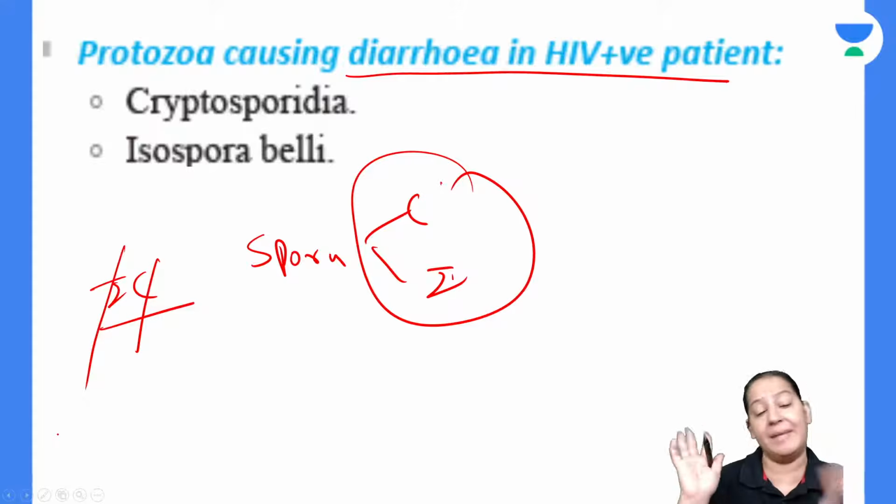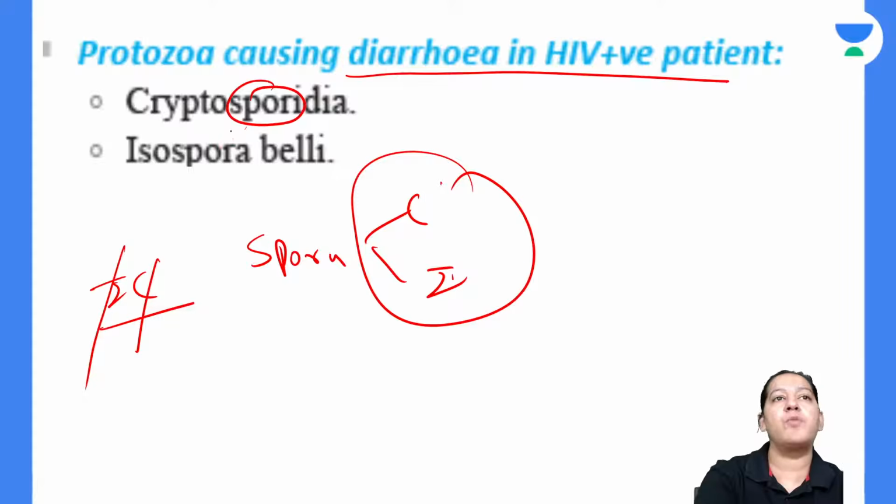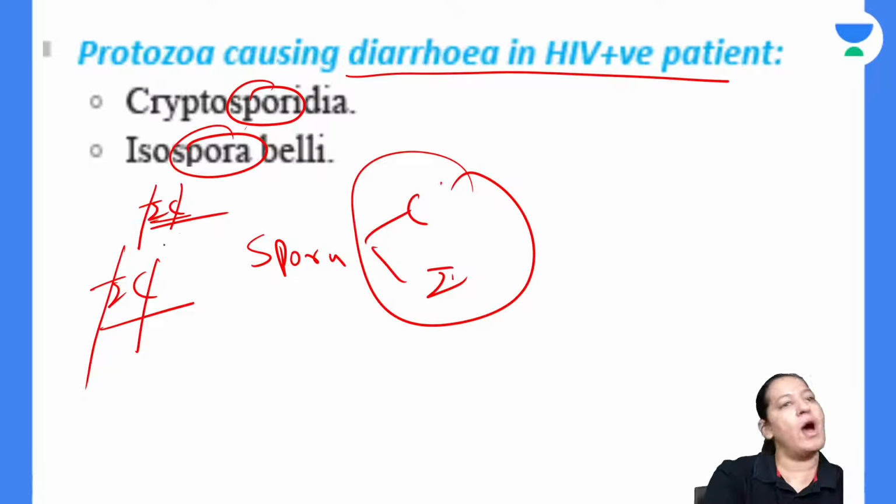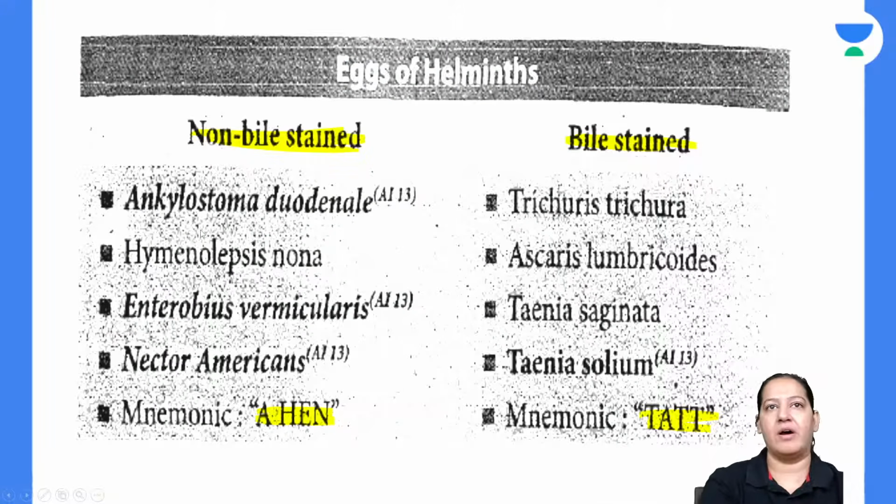HIV patient में diarrhea mainly इनसे होता है. The two spora, Cryptosporidium, Isospora. The two sporas, IC spora, Isospora, Cryptosporidium. So ये हो गया HIV का. Right? Give me a thumbs up.